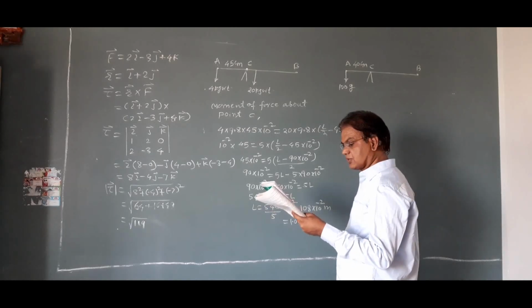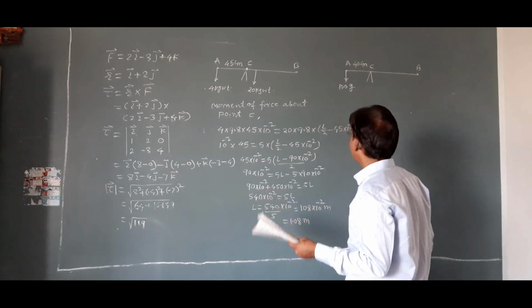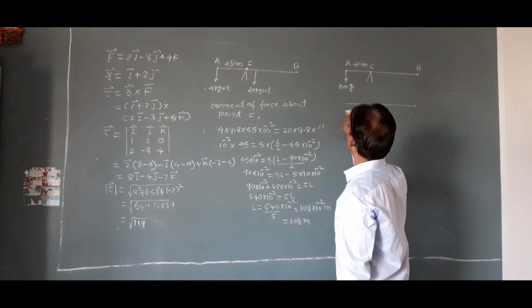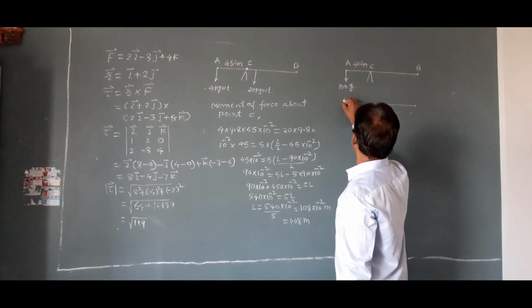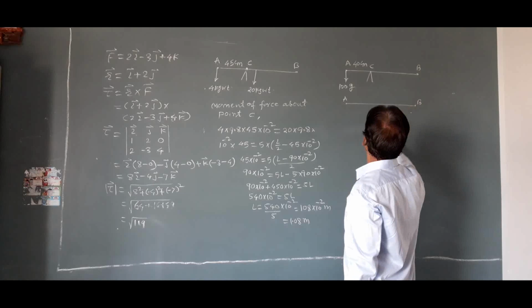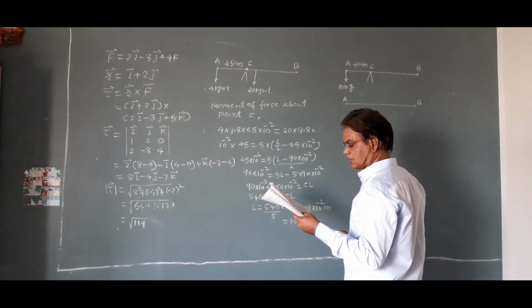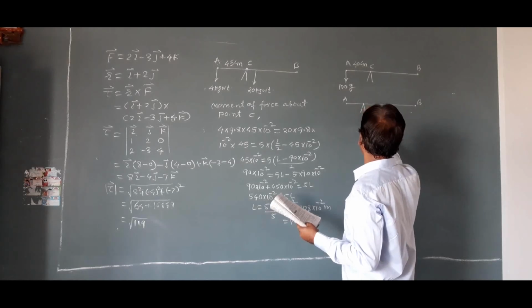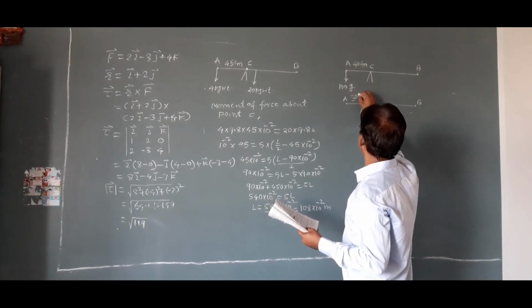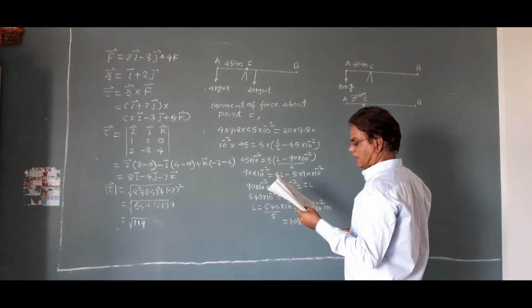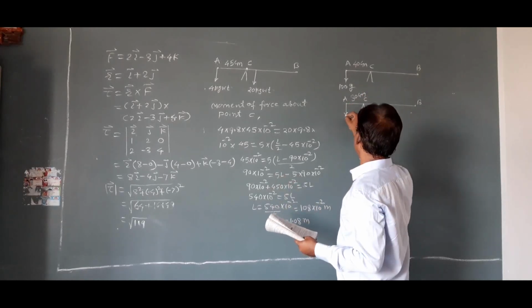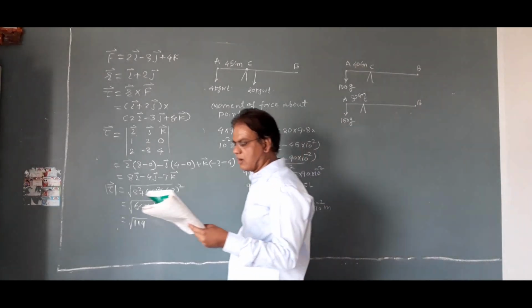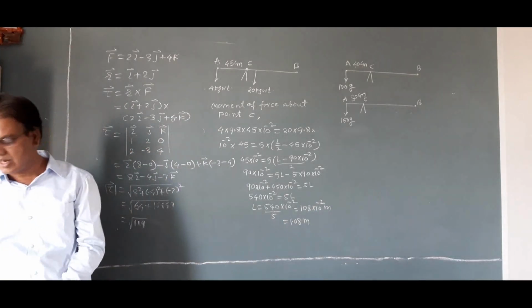It again balances at 30 centimeter from A. Second figure. A, B. It again balances at 30 centimeter from A, when a weight of 150 gram is suspended from A. Find length and weight of the rod.